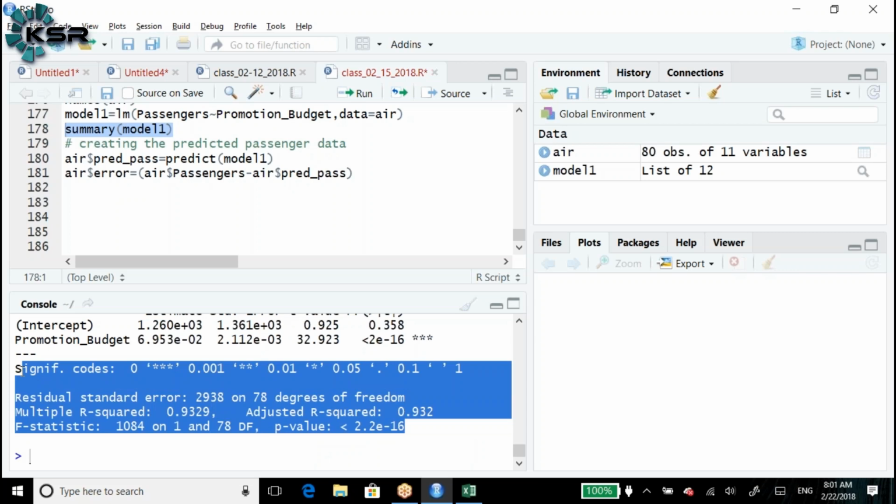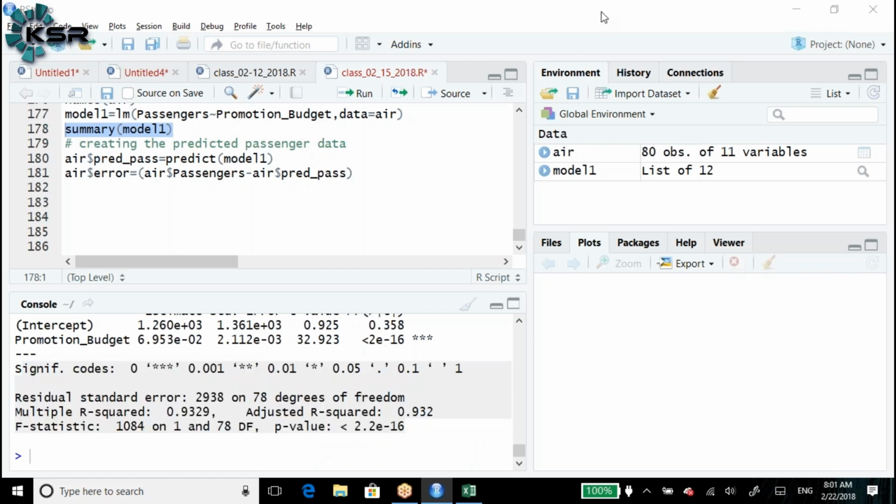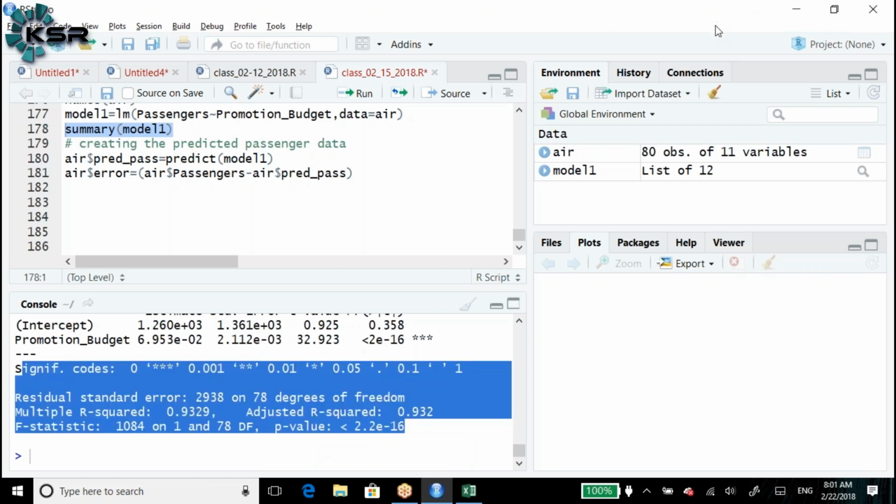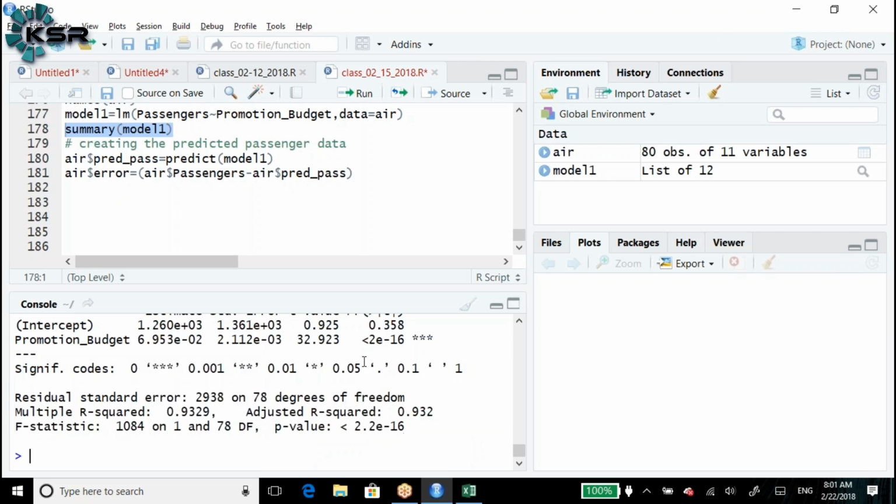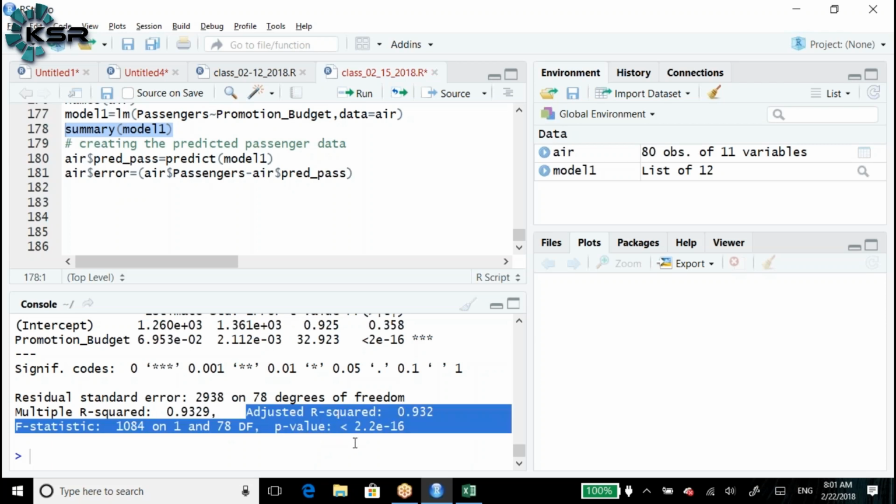Okay. This is all about simple linear regression. Any questions about simple linear regression? Any point you did not understand? This adjusted R square, the below portion which I have selected, we'll discuss in multiple linear regression, because for this we require more than one independent variable.